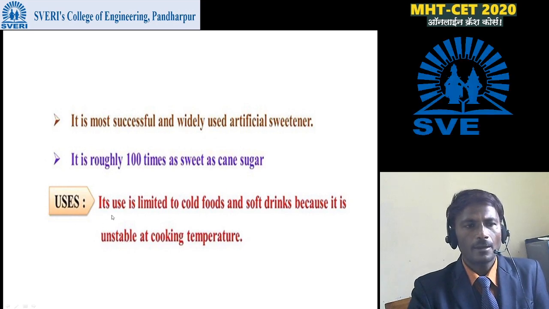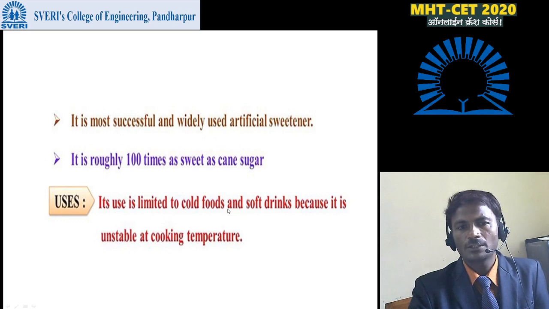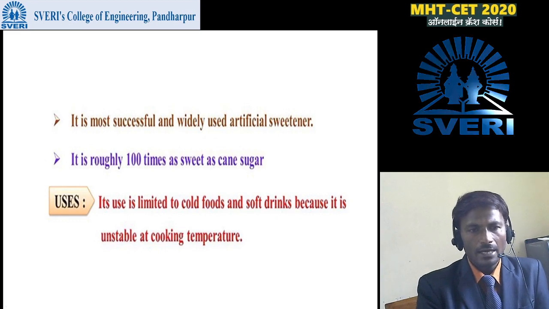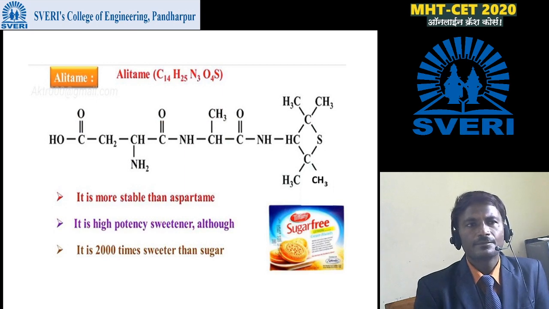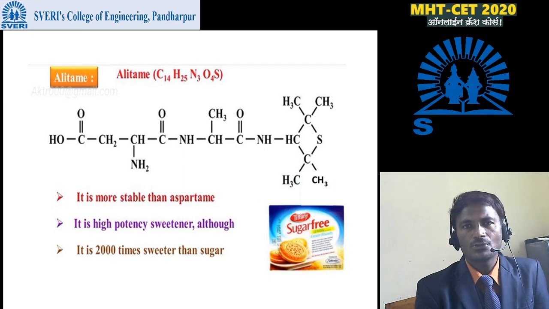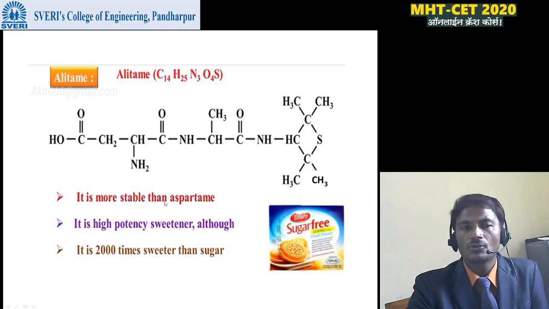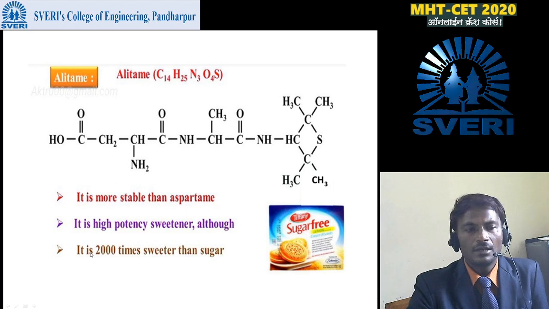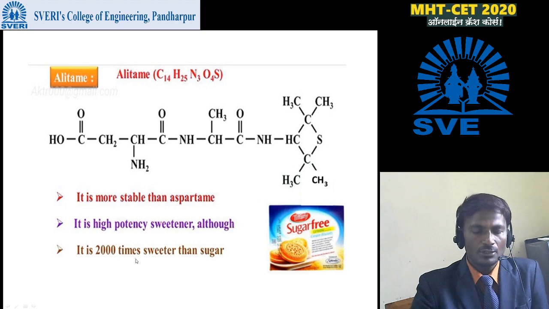Then uses: its use is limited to cold foods and soft drinks because it is unstable at cooking temperature. Next is Alitame. Alitame has molecular formula C14H25N3O4S. Structure is given here. It is more stable than aspartame. It is a high potency sweetener, and it is 2000 times sweeter than sugar.